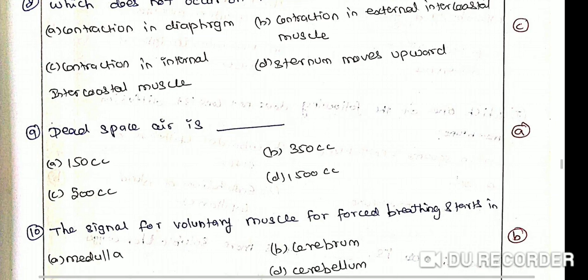Dead space air is dash. Option A, 150 cc. Option B, 350 cc. Option C, 500 cc. Option D, 1500 cc. The correct answer is option A, 150 cc. Dead space air is 150 cc.